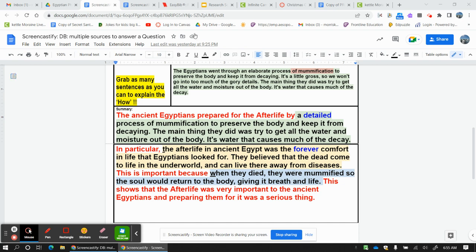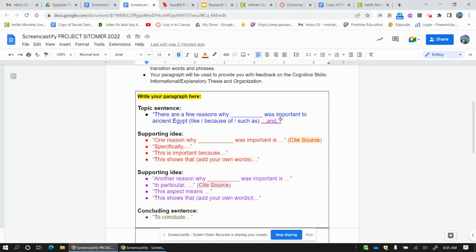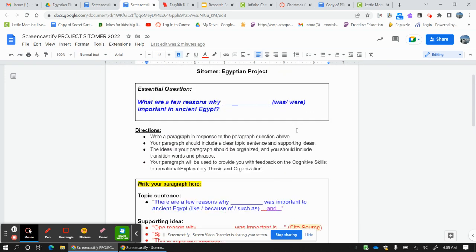Okay. So, first of all, let's take a look at the Satomer itself. Up here is the essential question, but it could very well not be the essential question that you wrote with me. So, I'm going to write the one that I came up with, Mr. Morris, pretending I'm a student.